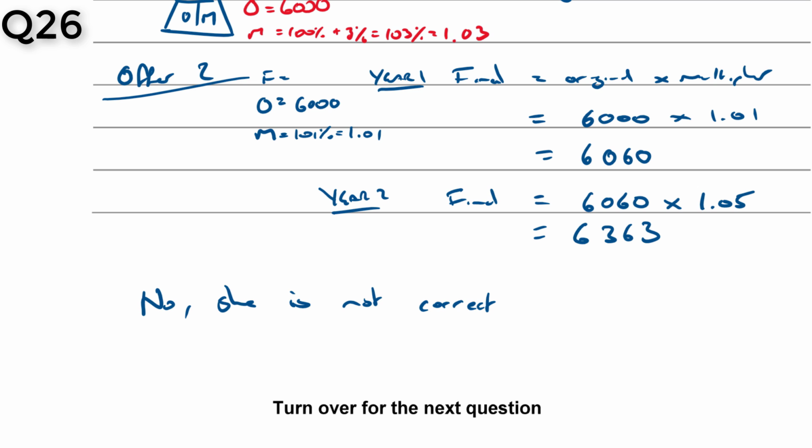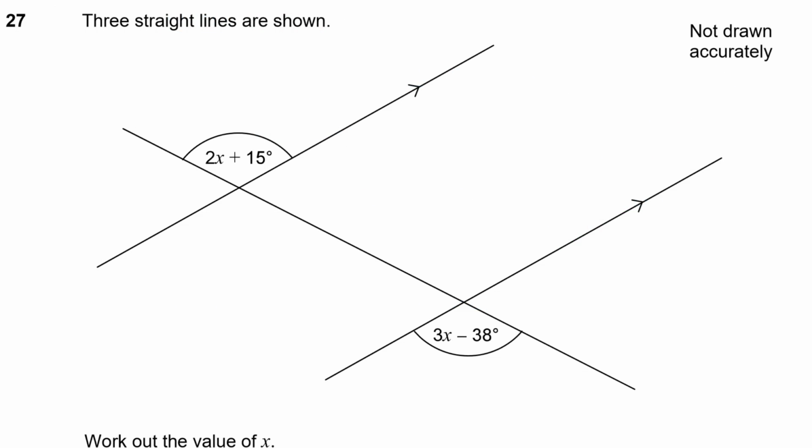I think we've done everything. We've got our two answers, haven't we? This is offer 1, and this is offer 2. We found both answers, and we're saying she's not correct. I think that's fine.